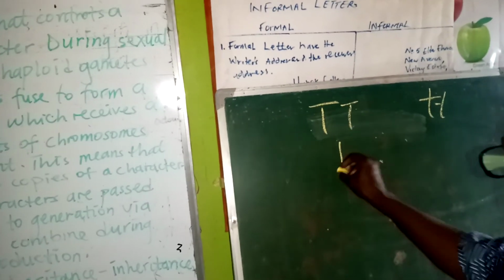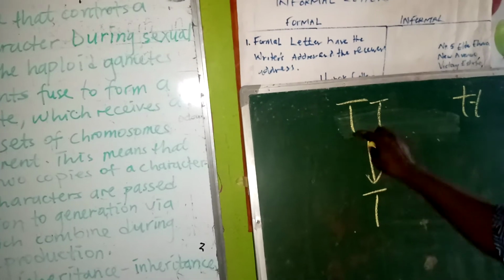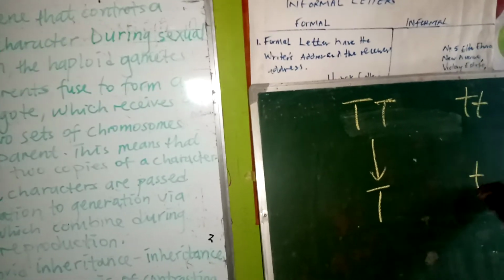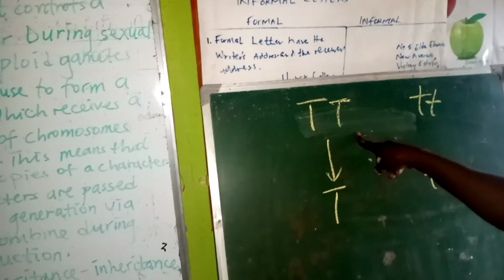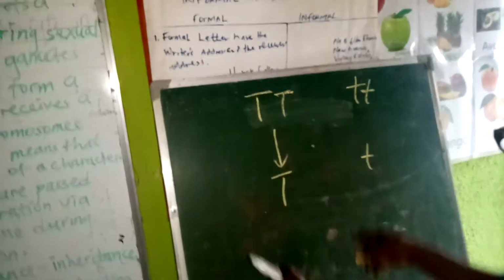There will always be a kind of segregation where they segregate to give, because they have the same alleles. So this one will give out one, this one will give out one. In case of heterozygous, it's not going to be so. Heterozygous must give out what they have.